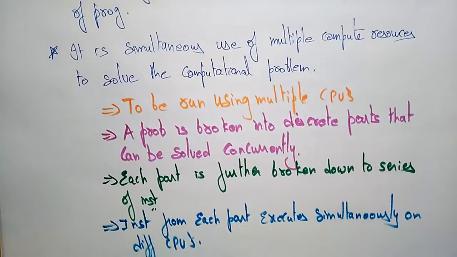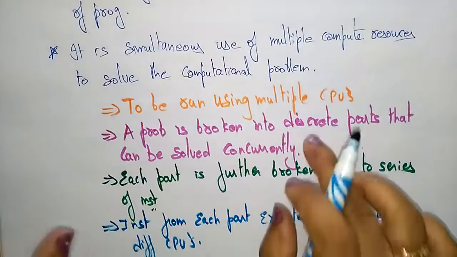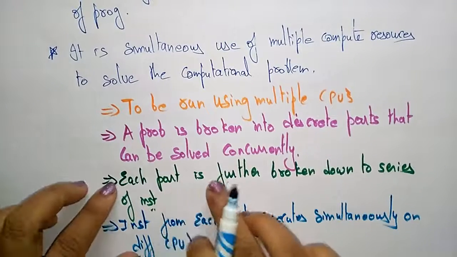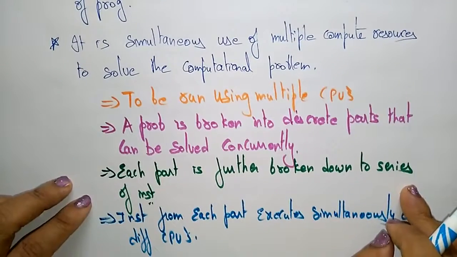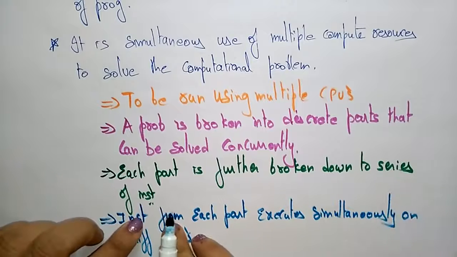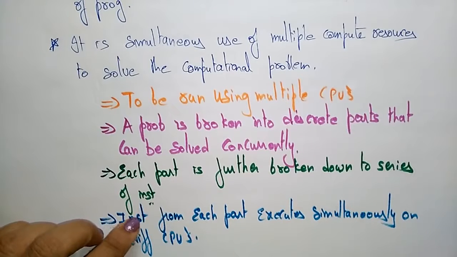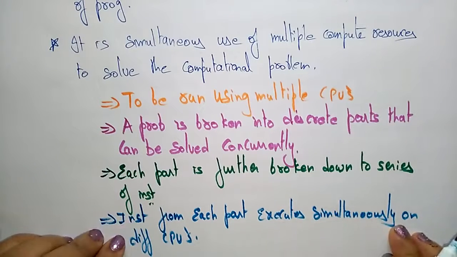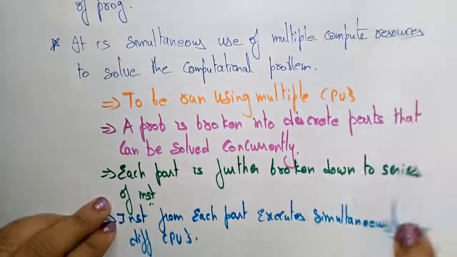So this is how the steps take place while parallel systems are executing. First, it is run using multiple CPUs. Next, a problem is broken into discrete parts that can be solved concurrently. Next, each part is broken down into a series of instructions. Finally, the instructions from each part execute simultaneously on different CPUs.